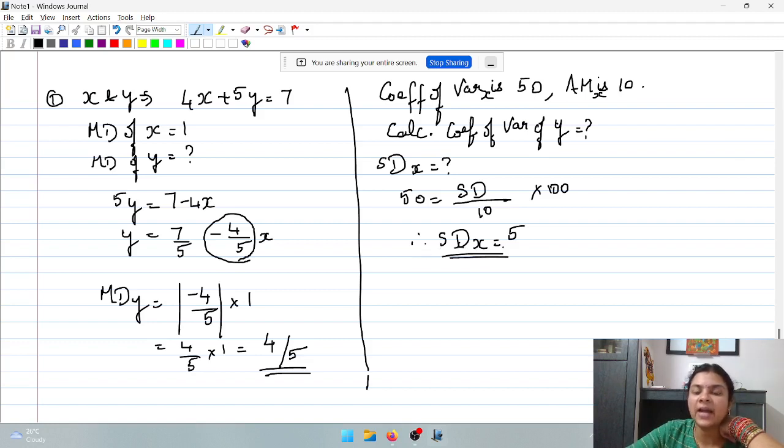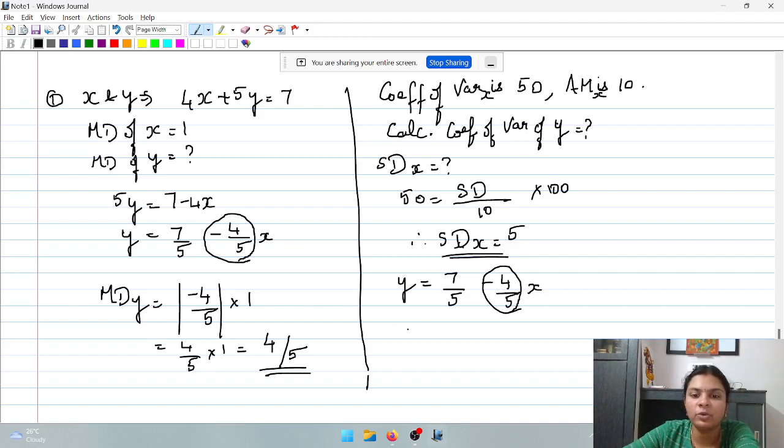Now that the standard deviation of x is 5, I can use the formula relating x and y as y is equal to modulus of b into x. Here the equation is y is equal to 7 by 5 minus 4 by 5x. Only this minus 4 by 5 is relevant.